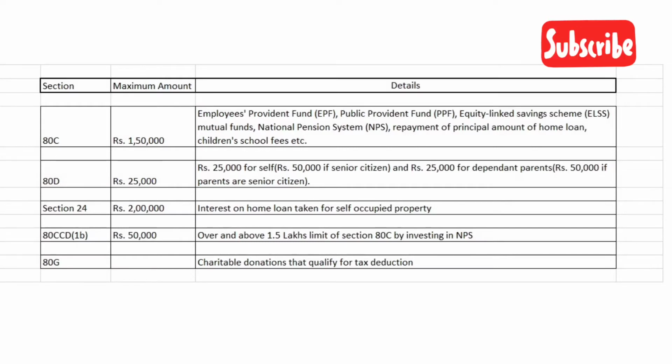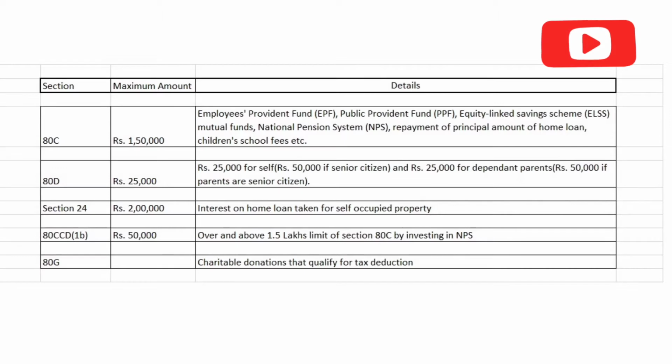Section 80D is nothing but Mediclaim or health insurance. You can claim up to 25,000 for yourself, another 25,000 for your dependent parents. If your parents are senior citizens, you can claim up to 50,000 for them. So that is 25,000 plus 50,000, a total of 75,000. If you also are a senior citizen, then you can claim up to 50,000 for yourself as well. So that's 50,000 for yourself and 50,000 for your parents, a total of rupees 1 lakh under Section 80D.